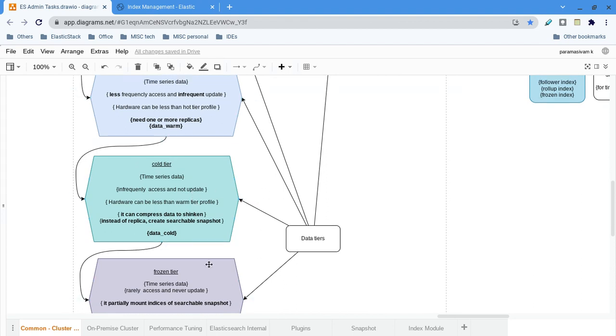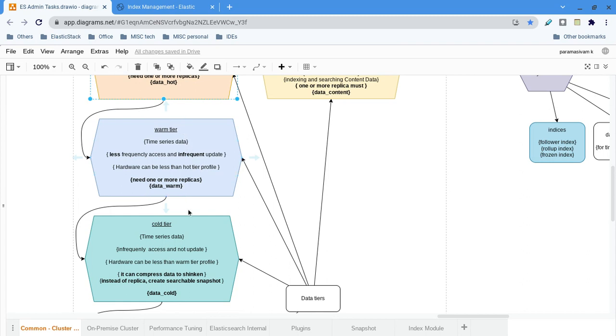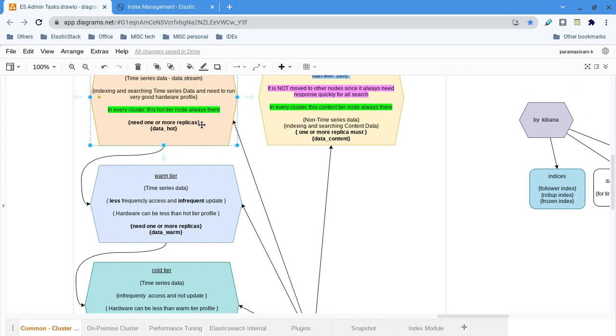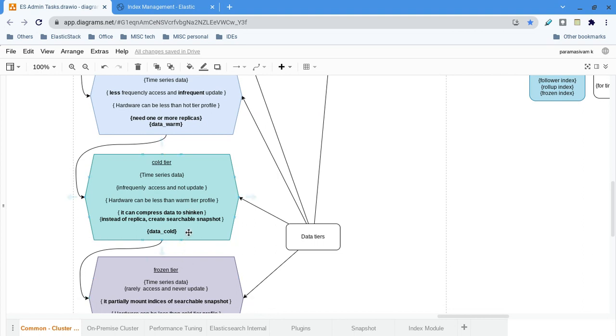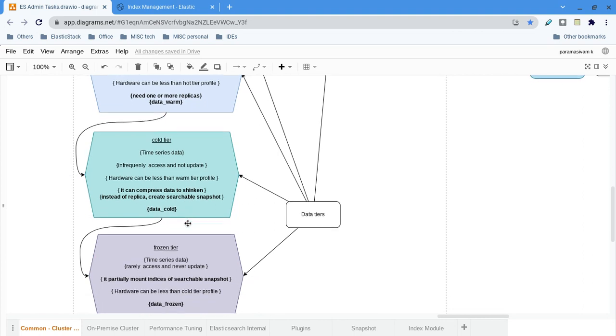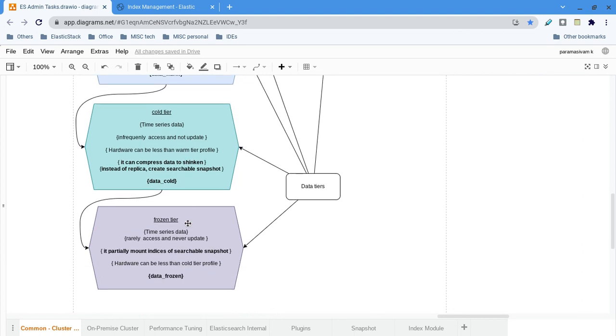So one thing we can understand: when you go down one after another, the hardware profile may be very little. Replicas also you no longer need. In the cold tier you can shrink all the nodes and shards. So obviously what will happen is all the replicas will merge into a single copy, only one copy. That's it.